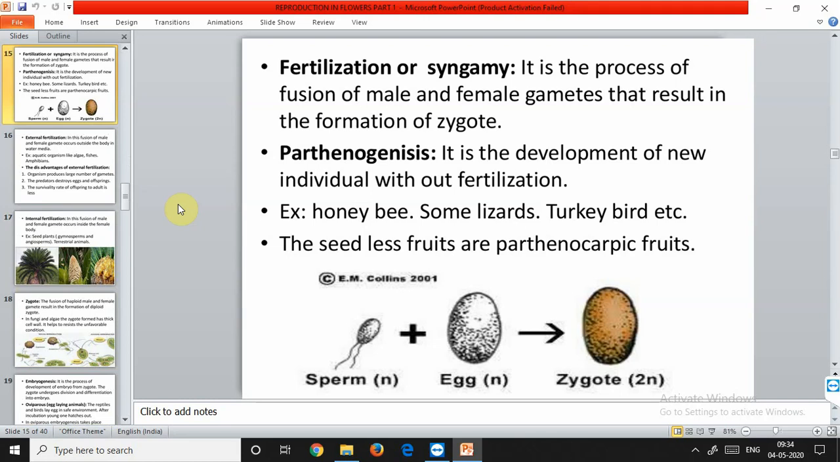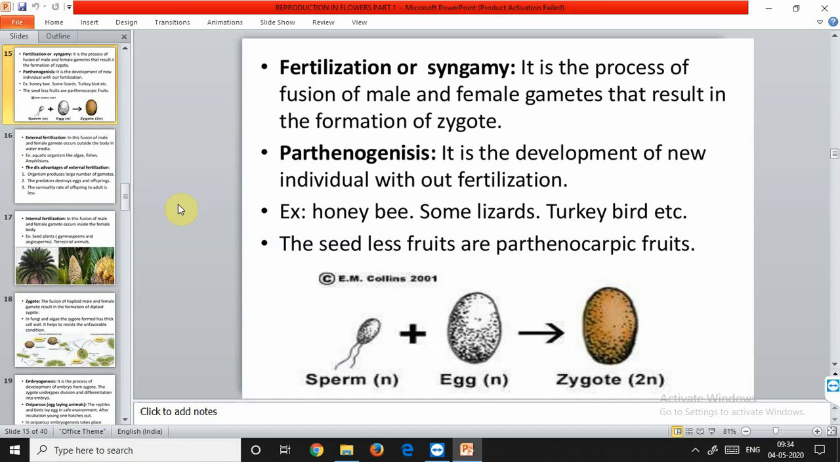Now, what happens if syngamy does not occur? However, it has to be mentioned that in some organisms like rotifers, honeybees, and even some lizards and birds, the female gamete undergoes development to form new organisms without fertilization. This phenomenon is called parthenogenesis.